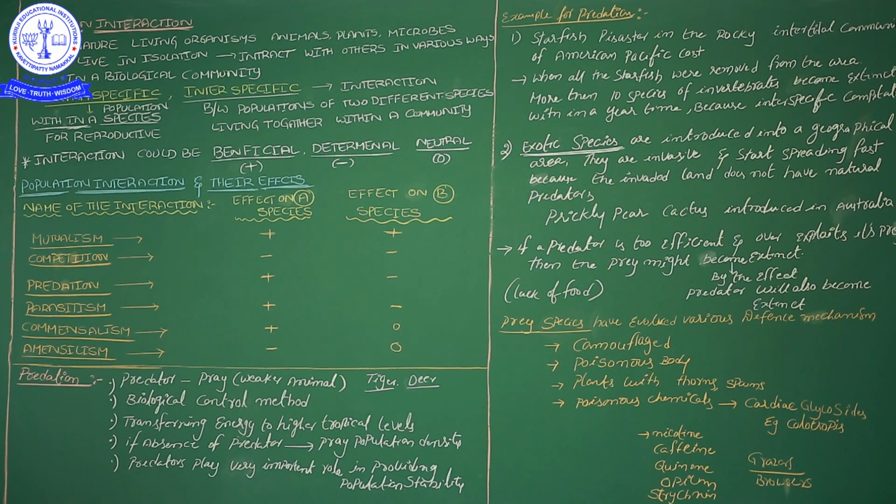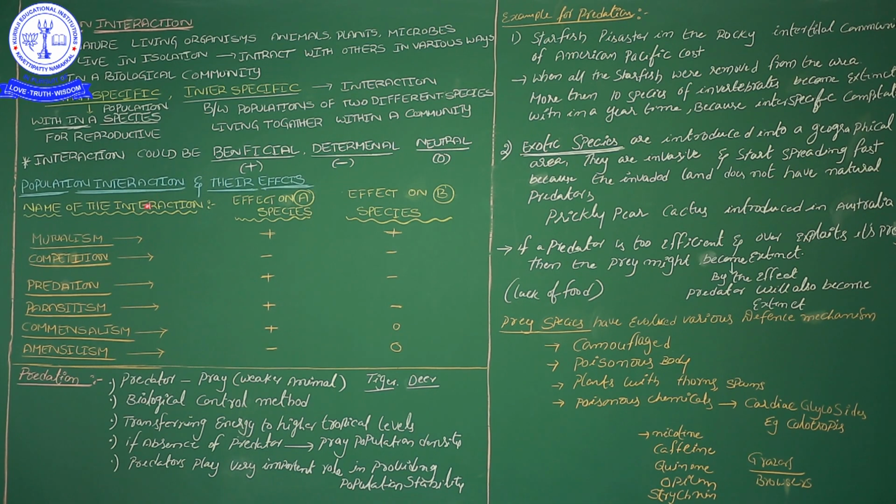For reproduction, within the species of organisms, there are interactions. That is sexual intercourse. And then here, not sexual intercourse, what I am pointing to here is interspecies interaction. In interspecies interaction, two different species depend on each other for one particular purpose. What is that purpose? Either for the purpose of food or shelter.